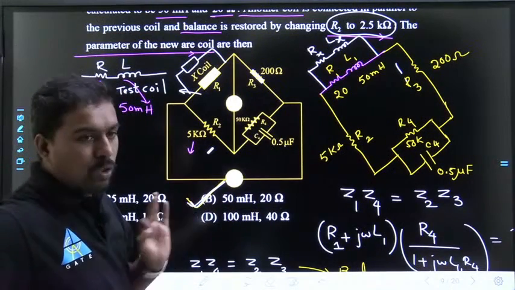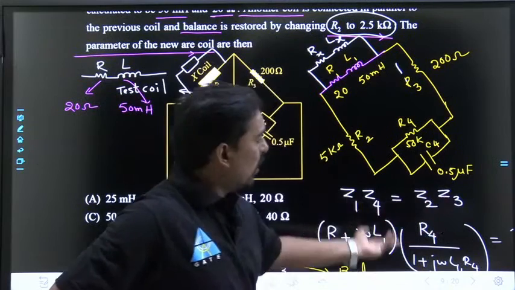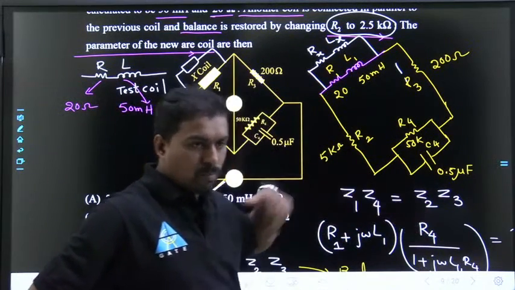Conceptual question or not? No need to solve. Z1, Z4 is equal to Z2, Z3, balanced. Then again to balance, Z2 is halved. Okay.